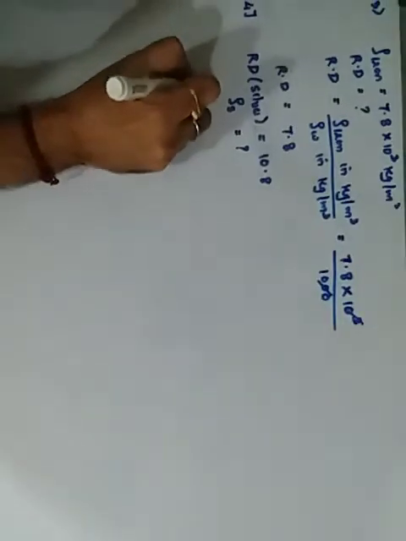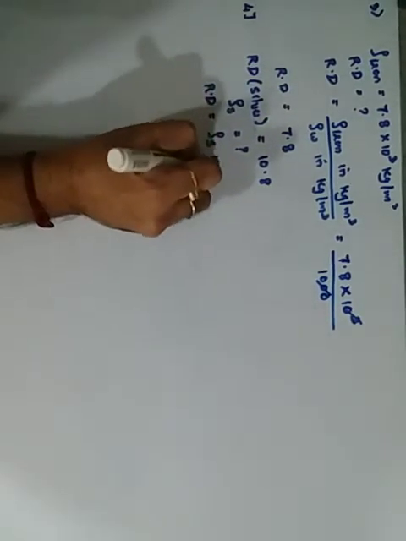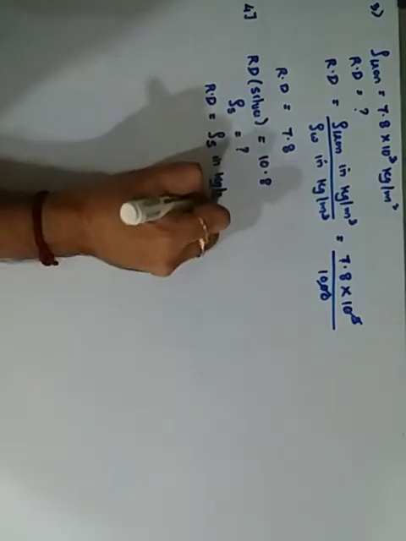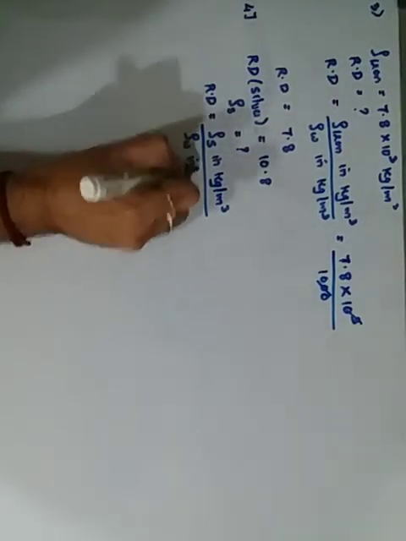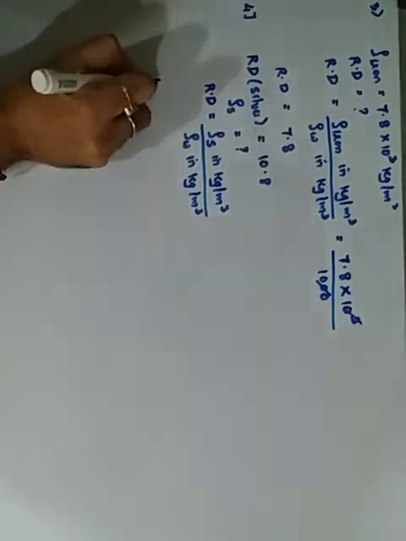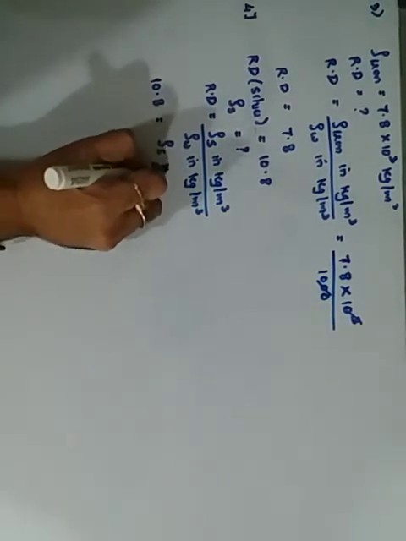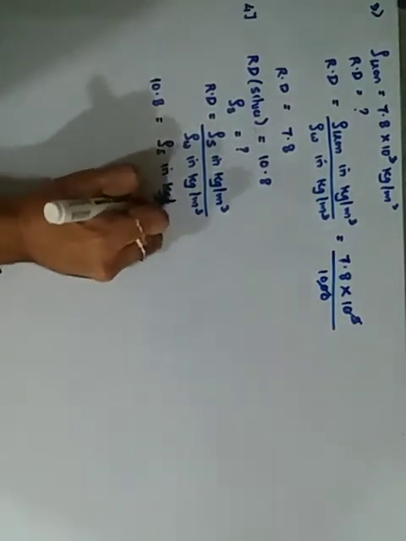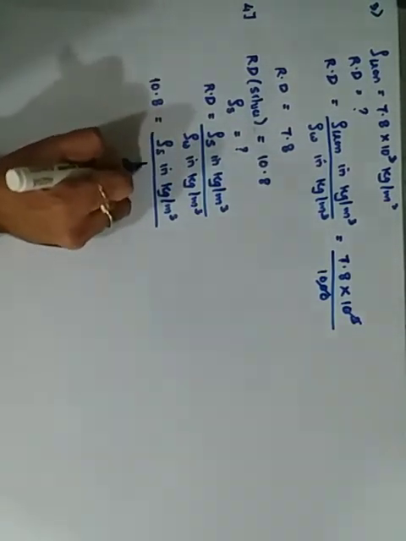Here again, relative density is equal to density of silver in kg per meter cube upon density of water in kg per meter cube. Relative density is given 10.8 and I want the density of silver in kilogram per meter cube upon density of water, which is 1000.